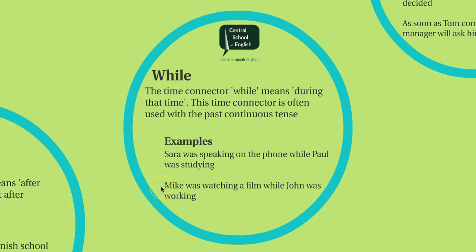In the second example, Mike was watching a film while John was working. 2 activities were also happening at the same time. Mike was watching a film, and at the same time, John was working.